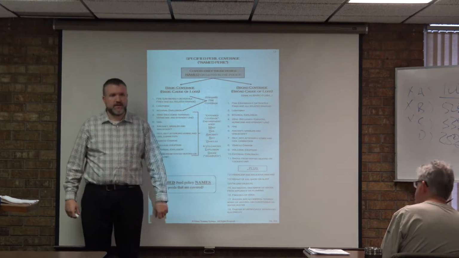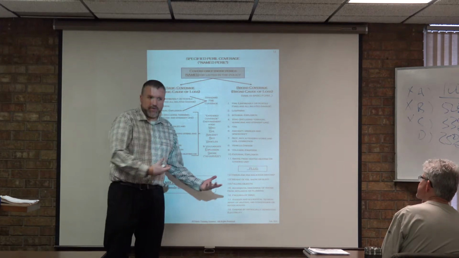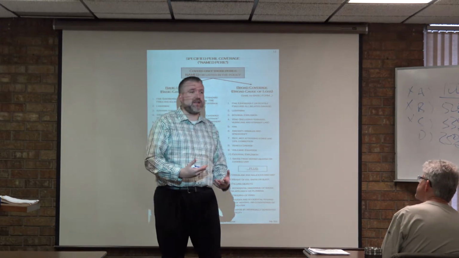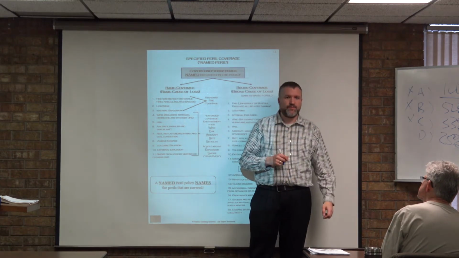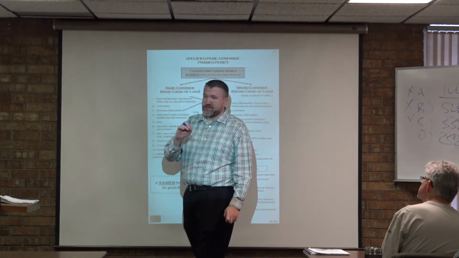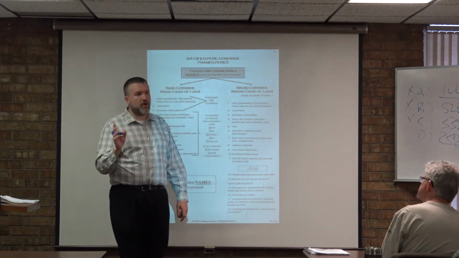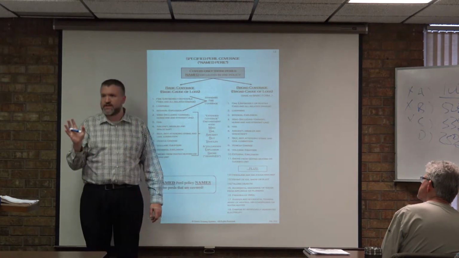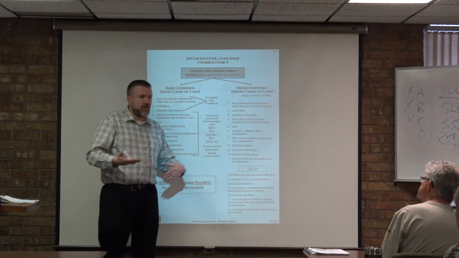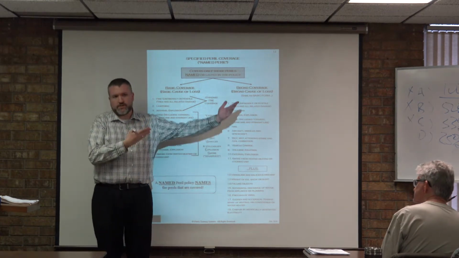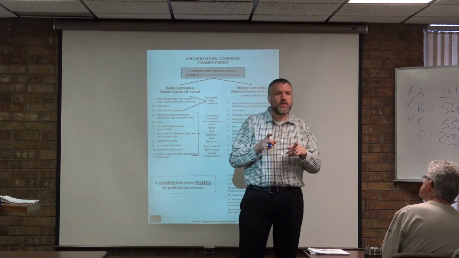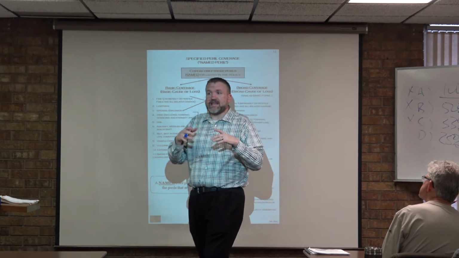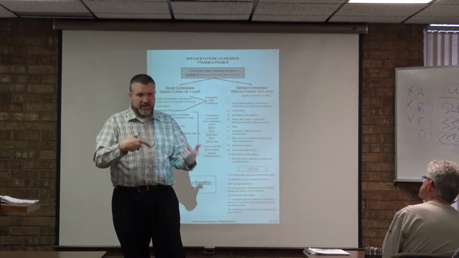Falling objects is another one. And I know that sounds really kind of random, but that's pretty much what it is. It's any random object that could fall from the sky and hit your property. Now, someone has asked me a very specific question: does it include drones? I don't know, but according to this test, drones don't exist. Quite literally, this test is the one that was given 40 years ago when drones were just something in a sci-fi movie. So here's what you need to understand about falling objects: it's any item that could randomly hit your home.